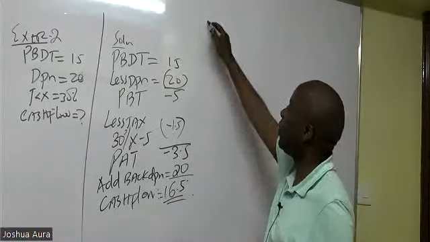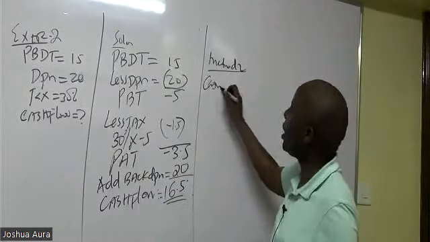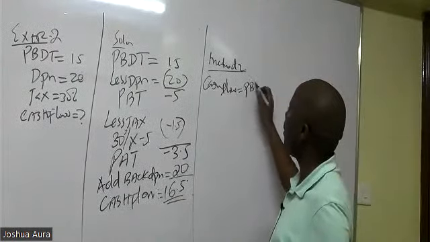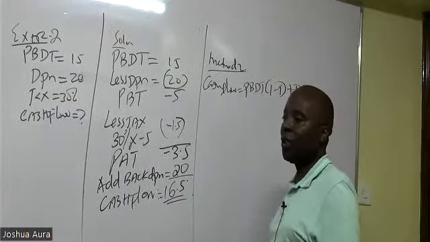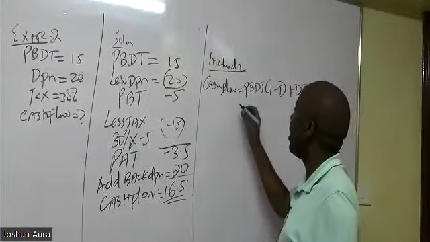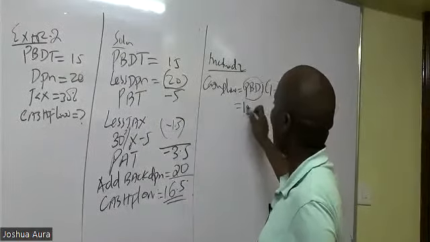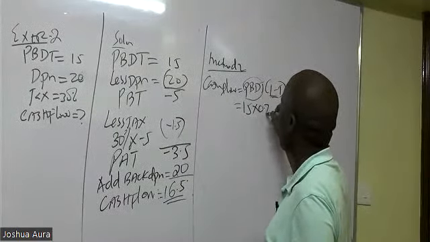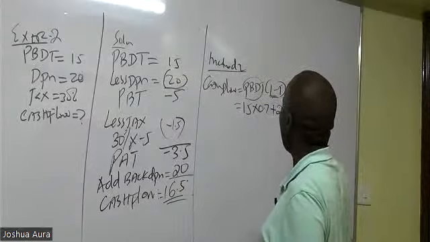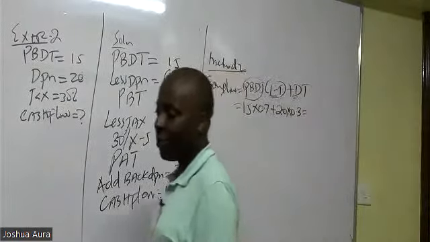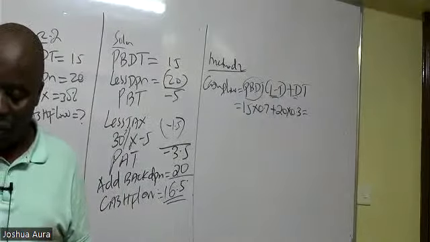And don't forget, ladies and gentlemen, just in case you would wish to use method 2, that you could have also decided to say that cash flow equals profit before tax times 1 minus tax, plus depreciation tax shield. So here we have 15 times 1 minus tax, which is 0.7. Depreciation is 20 times tax itself, which is 0.3. So in that case, you'll be able to get that answer.